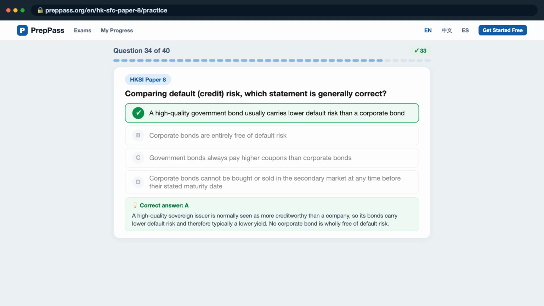The correct answer is A. A high-quality sovereign issuer is normally seen as more creditworthy than a company, so its bonds carry lower default risk and therefore typically a lower yield. No corporate bond is wholly free of default risk.